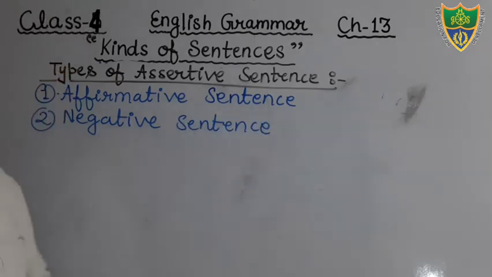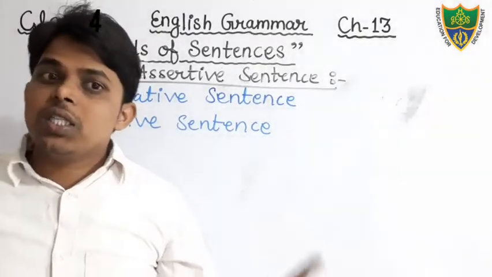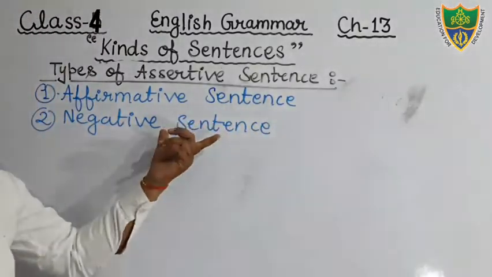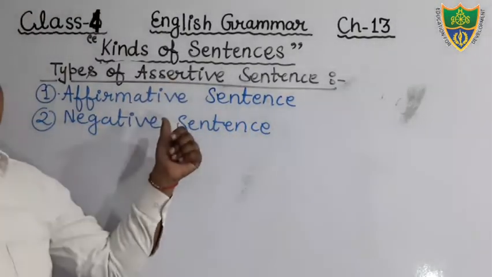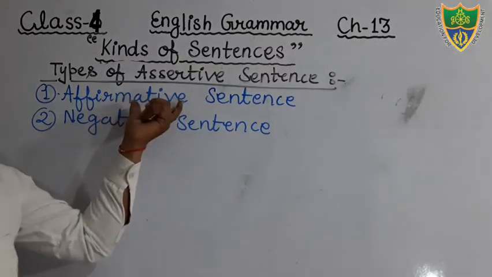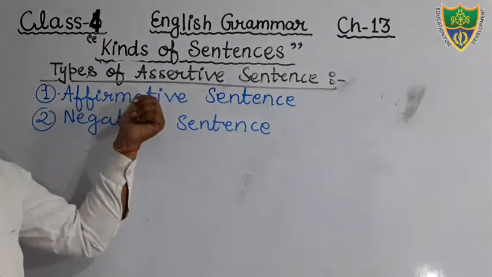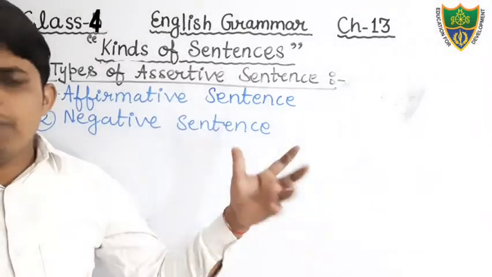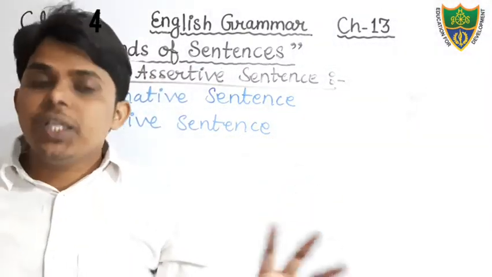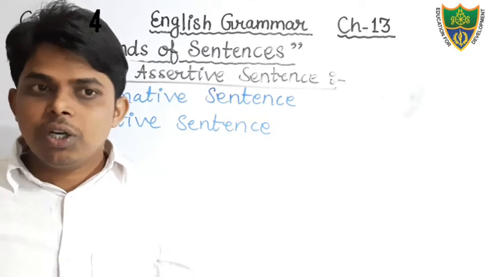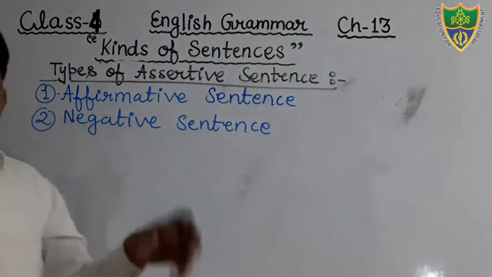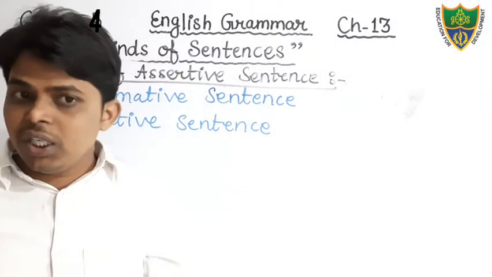Okay, students, keep in your mind, assertive sentence has also two types, affirmative and negative. As the meaning of this word indicates, affirmation means positive. Negative means negation, negativity.